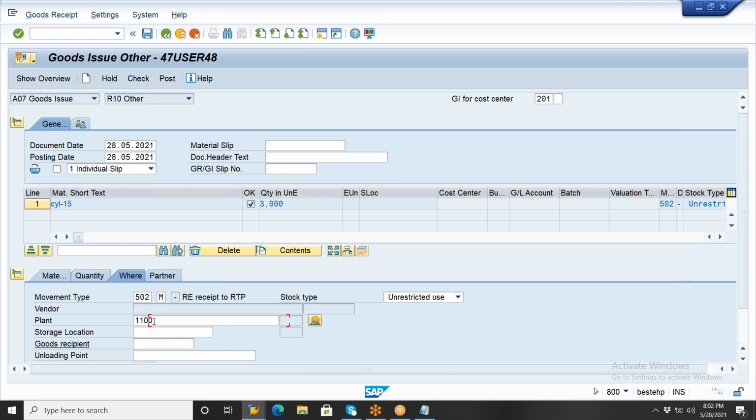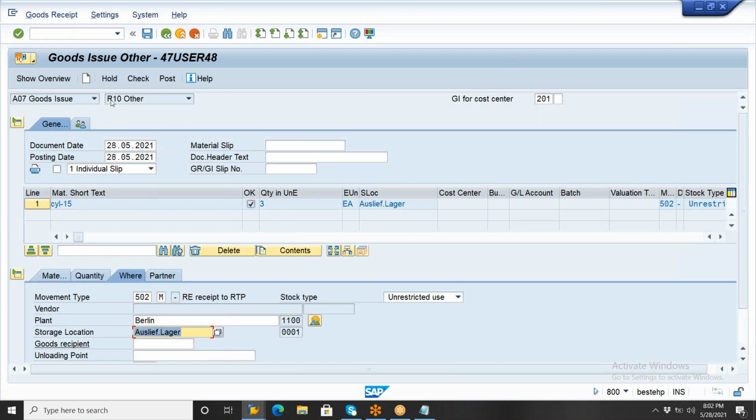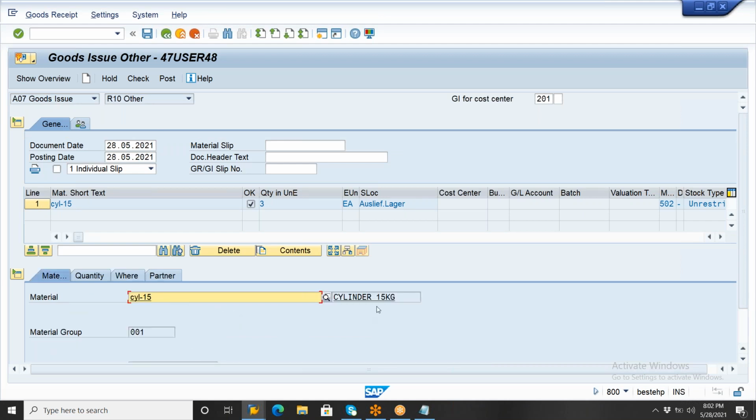Which plant here? 1100 plant. Which storage location? 001 storage location. This we need to observe, because from this plant and this storage location we are going to return. This is most important; most people get confused here. So goods issue others, enter the cylinder code, and the quantity is 3 cylinders we are returning, because out of 10 cylinders only 3 cylinders got empty.